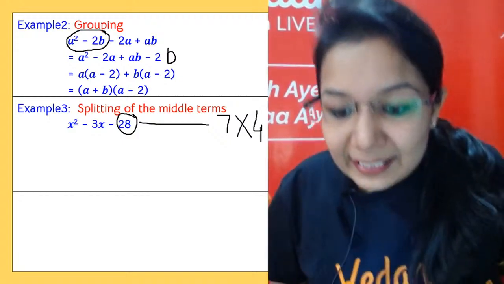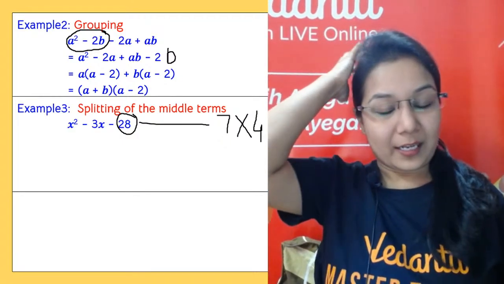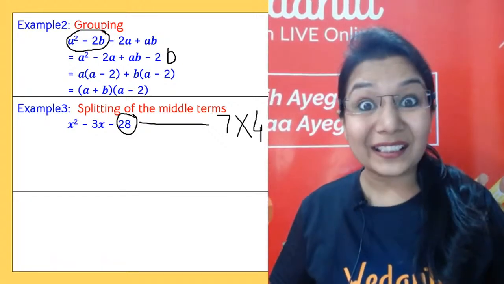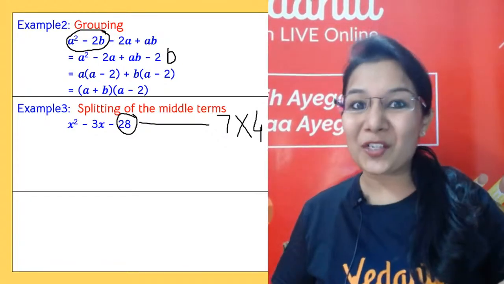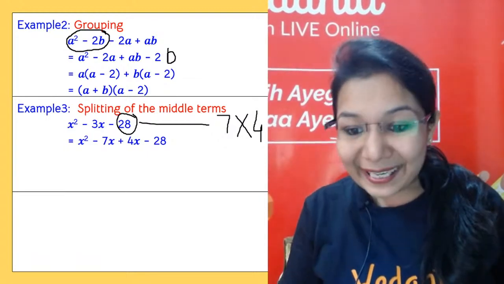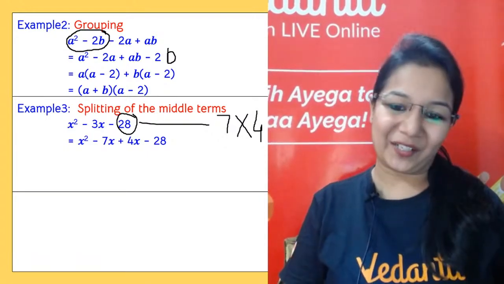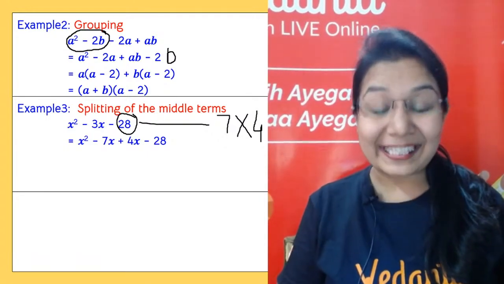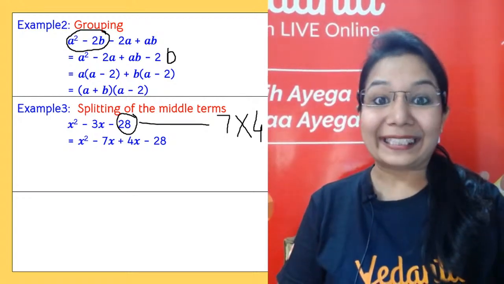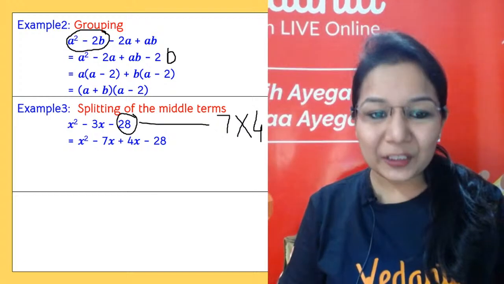So how will you get minus 3 if you add them? The greater number should be minus. So your splitting comes as minus 7x and plus 4x. So that gives you minus 3x.